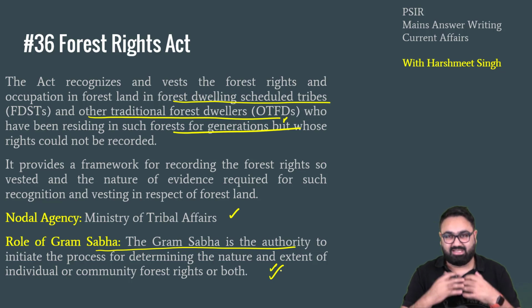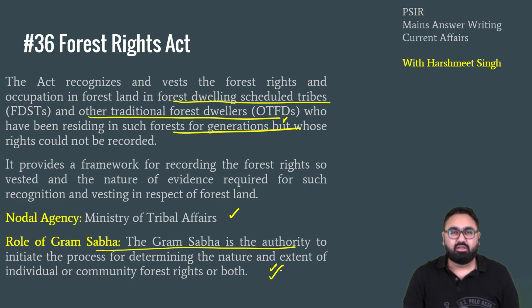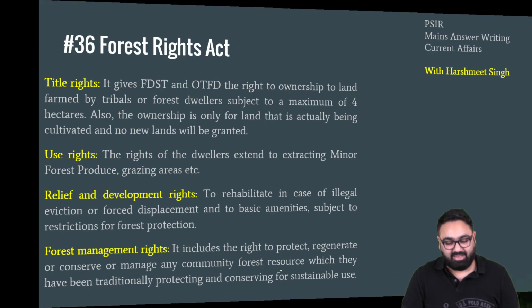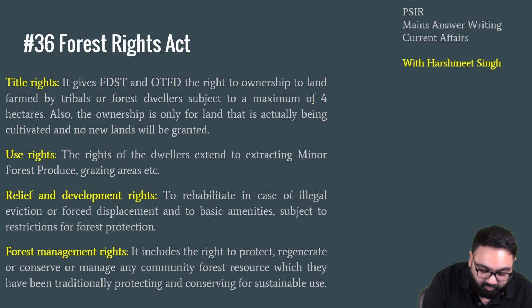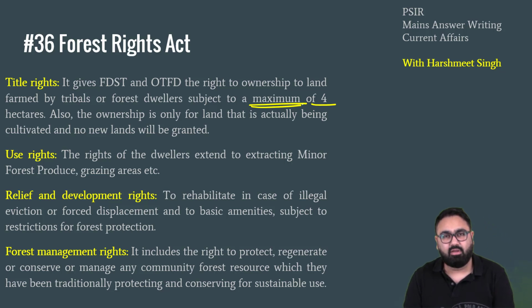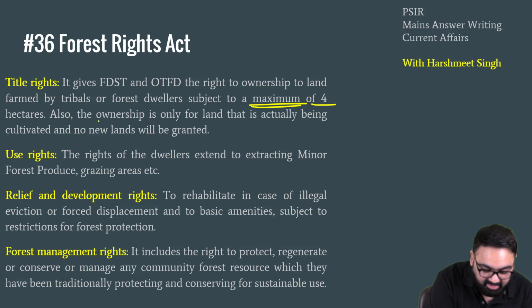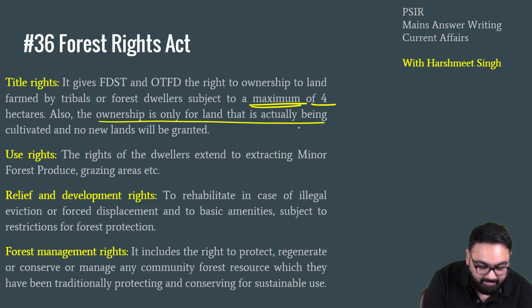Gram Sabha, as you know, is the assembly of all the voters in the village. They verify the claims, whether the person and their family is lying or telling the truth. After the claim has been verified, a maximum of 4 hectares will be given. Again, maximum, it's not that 4 hectares will be given depending on how much area they use, but a maximum of 4 hectares, and ownership of land will be given, and no new land will be granted.